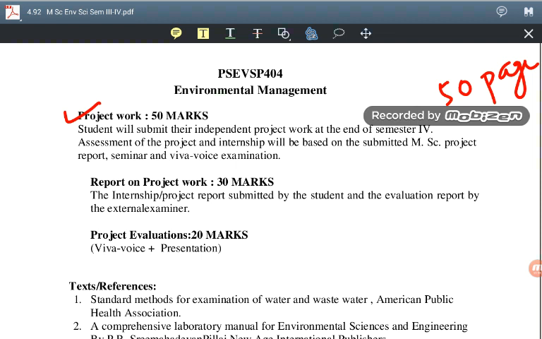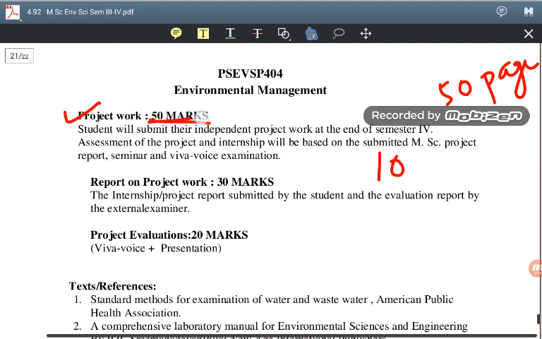But within 10 days, let me know the title of the project which you are going to perform or submit as project work for paper 4. I am giving you 10 days. Within the 10 days, you have to tell me the title, because this project carries 50 marks. It's very important. You have to submit the project report, and it carries 30 marks.